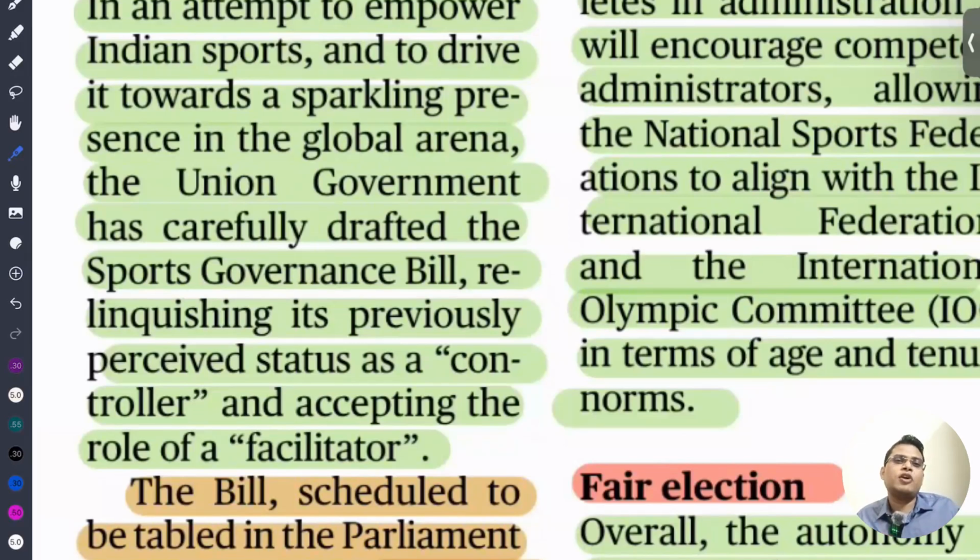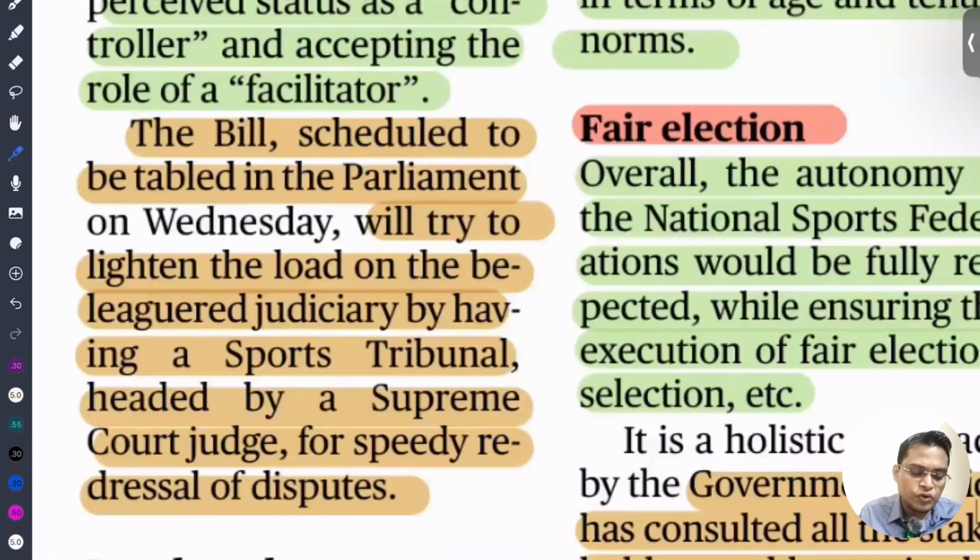Dekho, the best development of any sector happens whenever we are acting as a facilitator. The government's role is not to be involved in the sporting itself. Rather, the government should act as a facilitator by providing regulation and infrastructure so that sports can flourish. So the bill is scheduled to be tabled in Parliament.